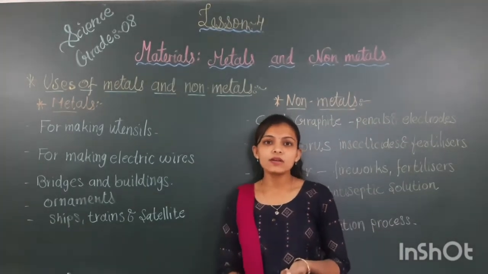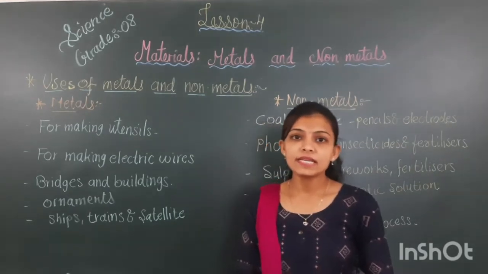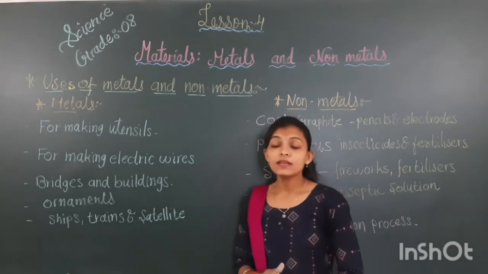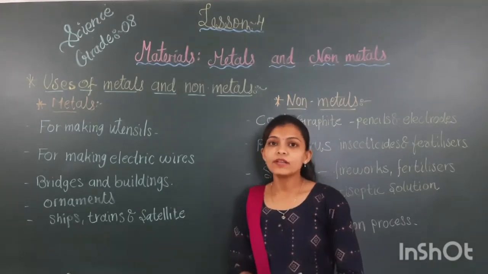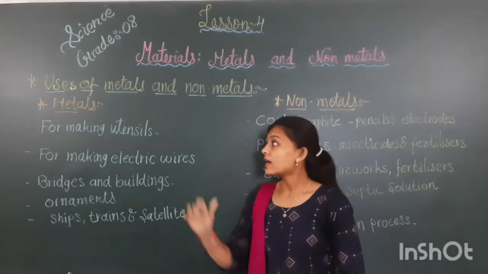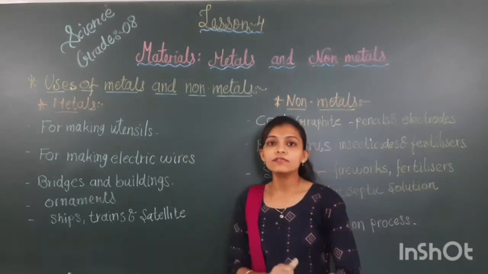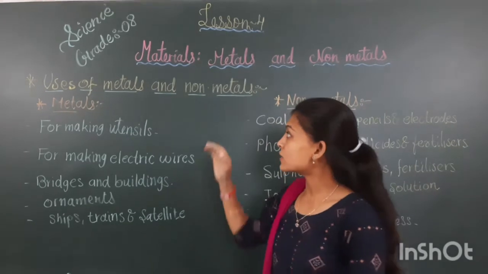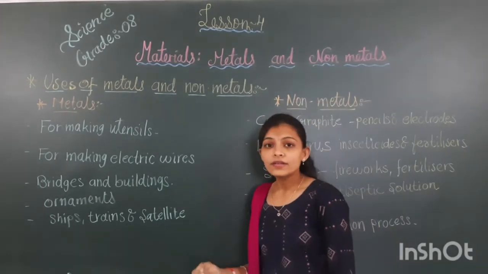One is metals and non-metals. Second is physical property of metals and non-metals. And the third would be chemical property of metals and non-metals. And now this is the last topic of this chapter. The name of the topic is uses of metals and non-metals.